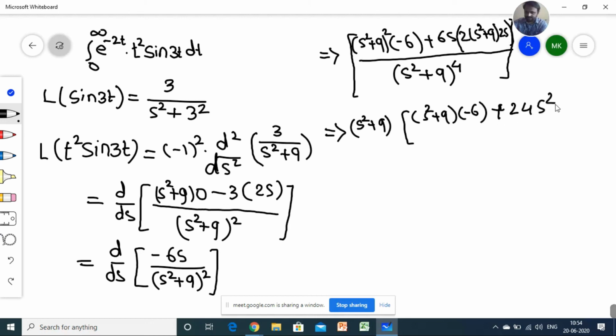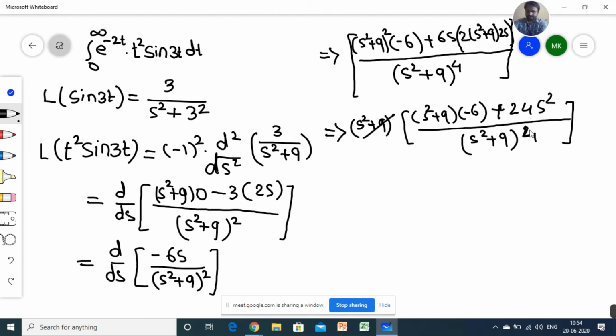24s square divided by s square plus 9 raised to power 2 times. You have to do 4 times, sorry, 4 times.